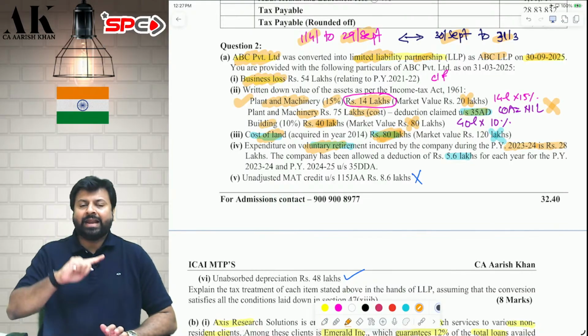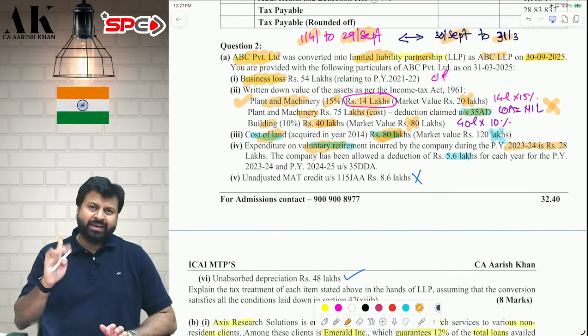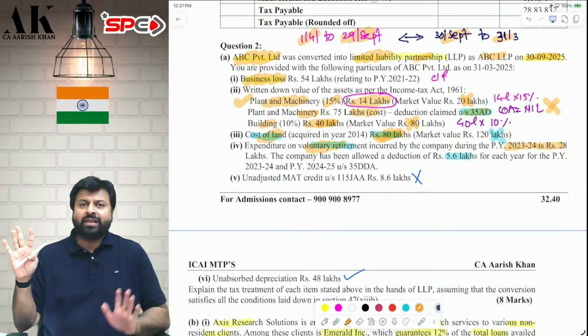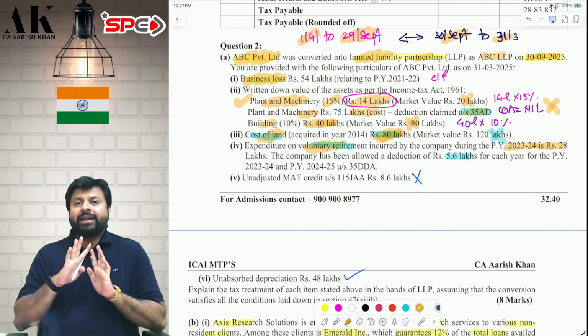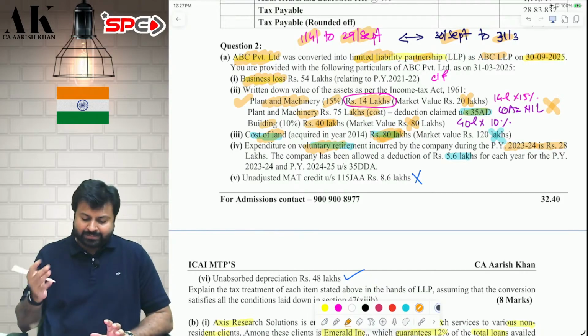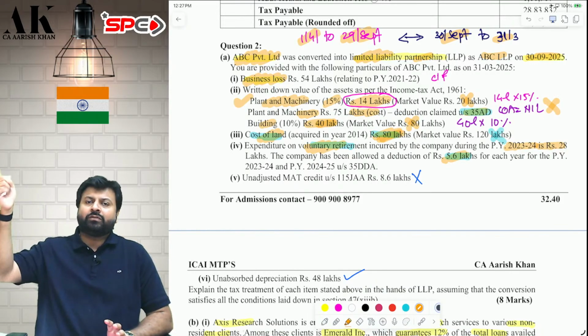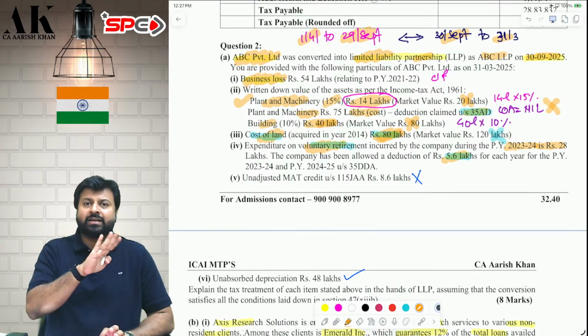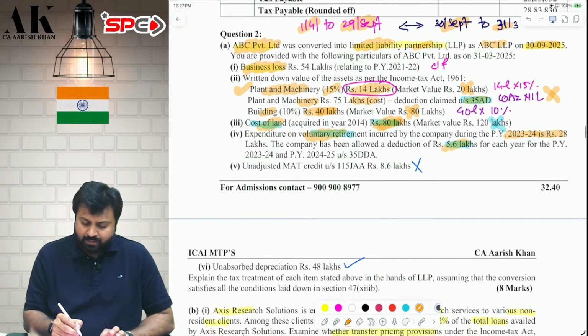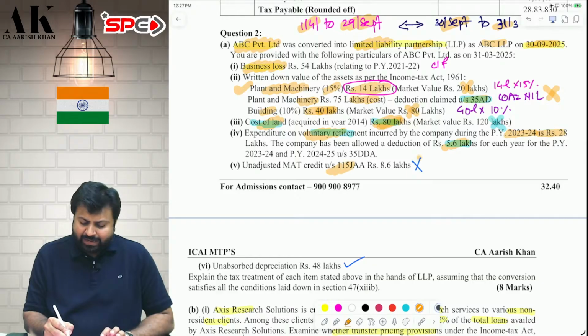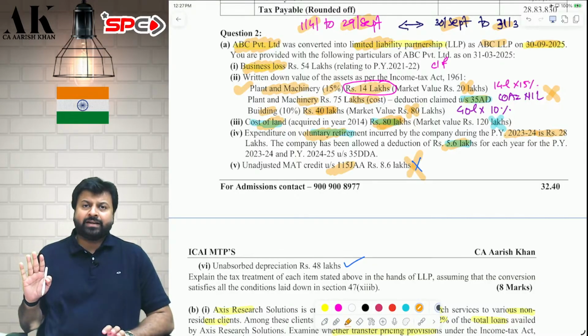Okay. Now in the current year entirely, it will be allowed to LLP. Entirely. In current year, don't bifurcate VRS. In the current year, entire VRS, that is 1/5 of 28 lakhs, that is 5.6 lakhs, will be allowed to LLP. Next years onwards, LLP will get it, and past years, obviously, company was taking. Unadjusted MAT credit lapsed. Any unadjusted MAT credit will not be carried forward by the LLP, it is lapsed.